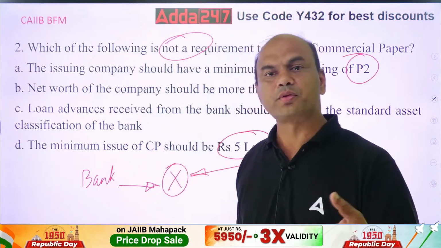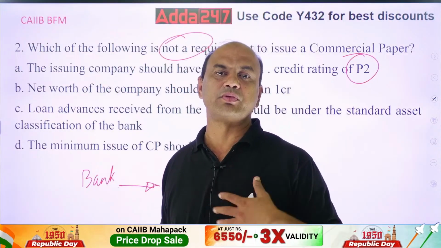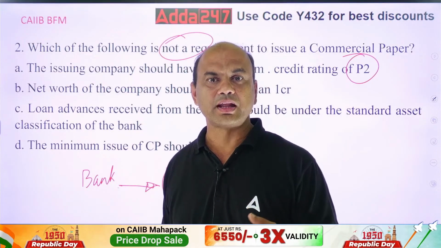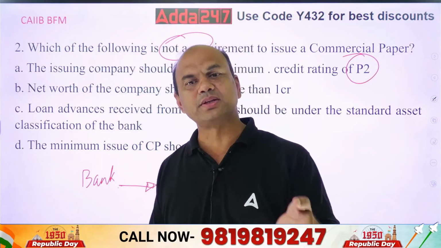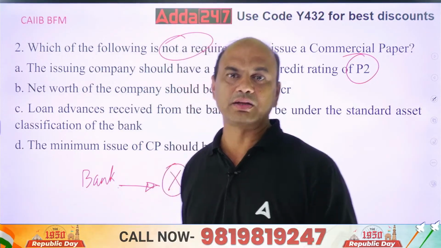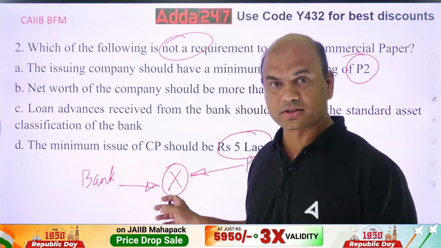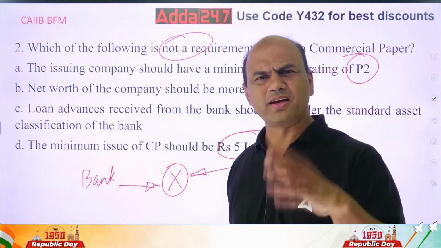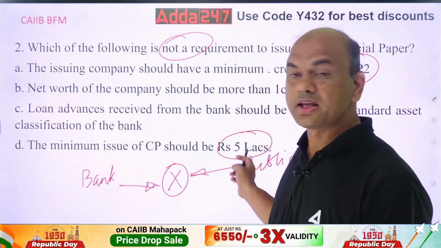Suppose tomorrow Reliance comes and says, I want to issue a CP for 2 crores. Then RBI will say, what are you doing? 2 crores means the cost of issuing that CP is higher than the 2 crores, isn't it? So the issuance for the issuer, this company X, will always be high. It's 50,000 crores, 1 lakh crores. This 5 lakhs is for the investor.